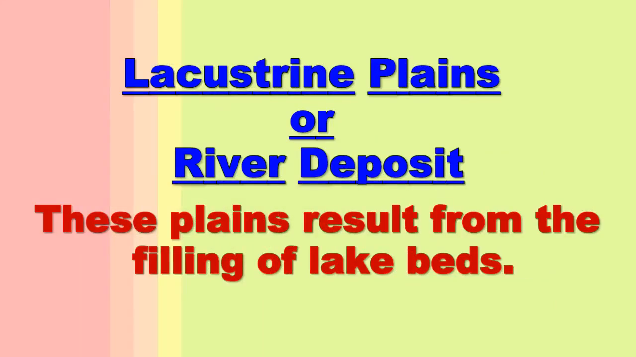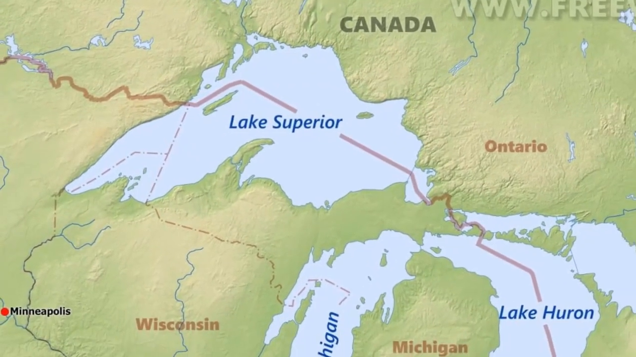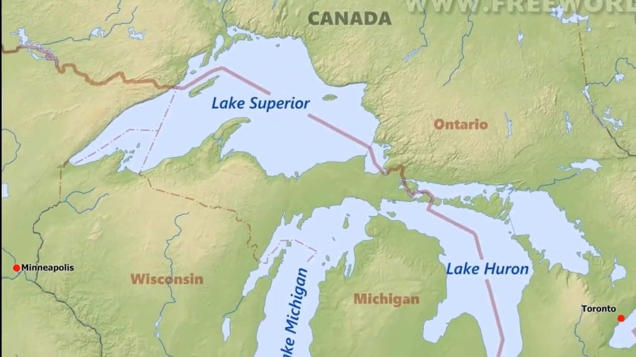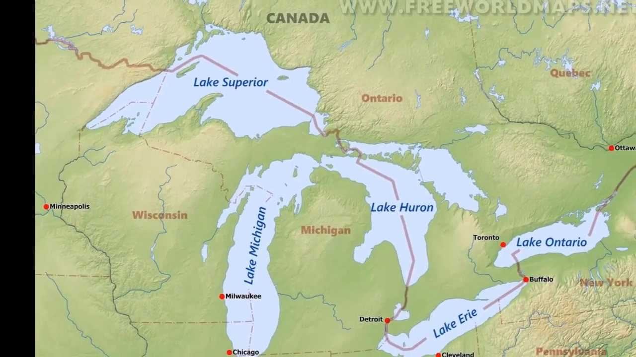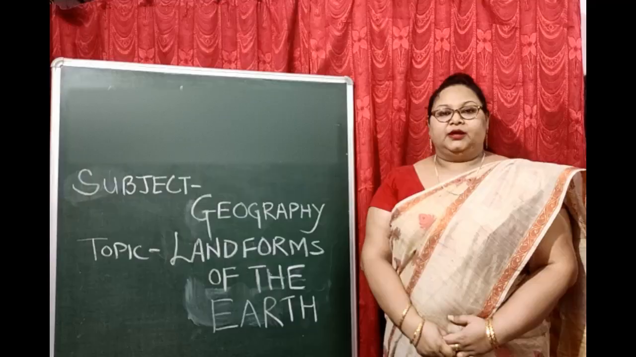Then come lacustrine plains or lake deposit. These plains result from the filling of the lake beds. When a river enters a lake, it is muddy. The plain of Hungary in Europe and the plains surrounding the Great Lakes of North America are the best examples.